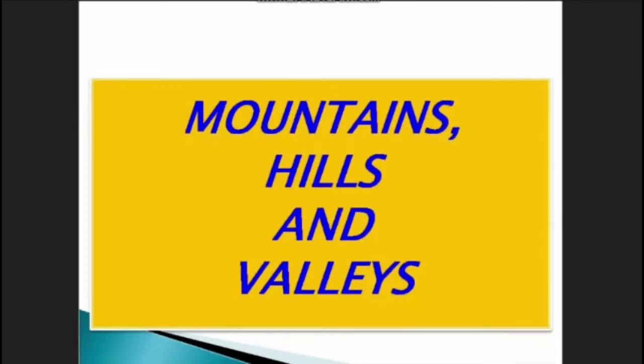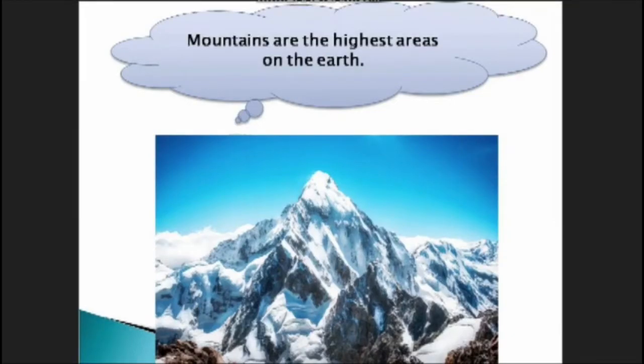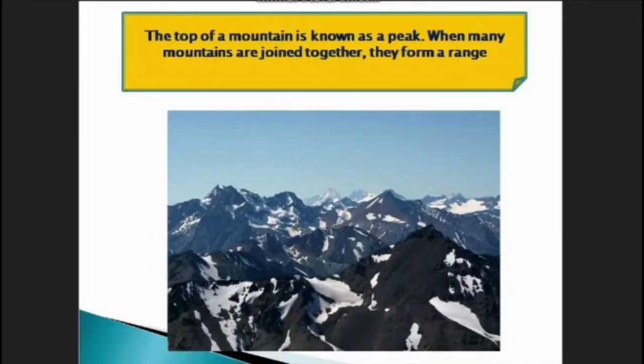Mountains, hills, and valleys. Now, the first one is mountains. Mountains are the highest areas on the earth. The top of a mountain is known as a peak. When many mountains are joined together, they form a range. I hope you all must have seen mountains, isn't it?